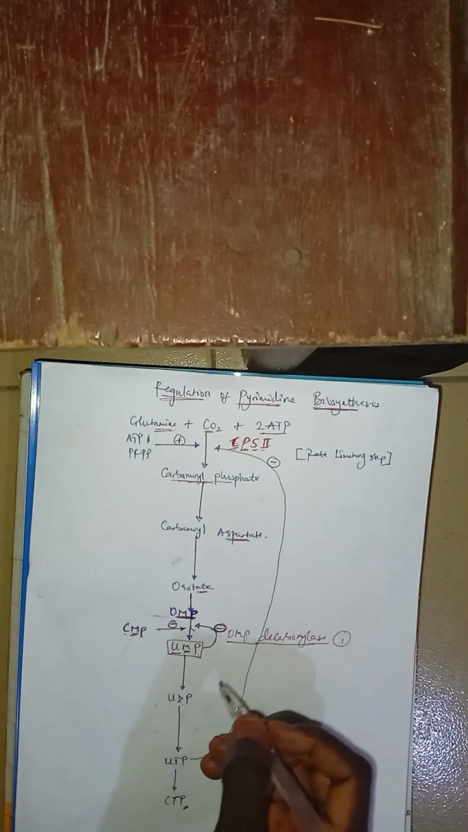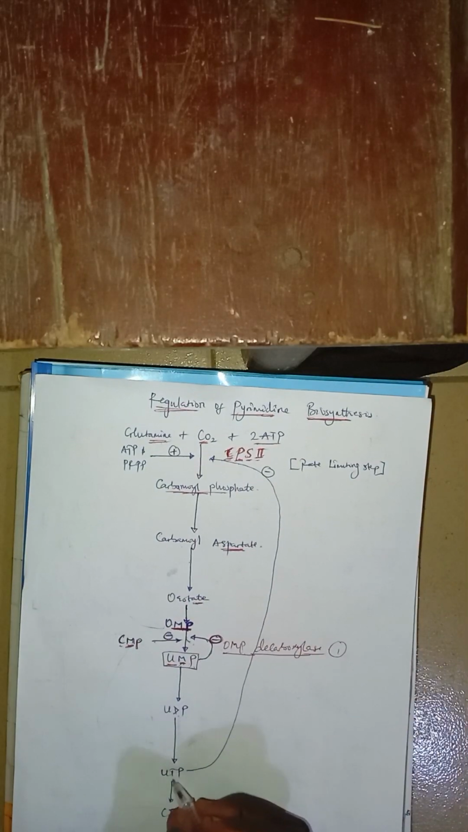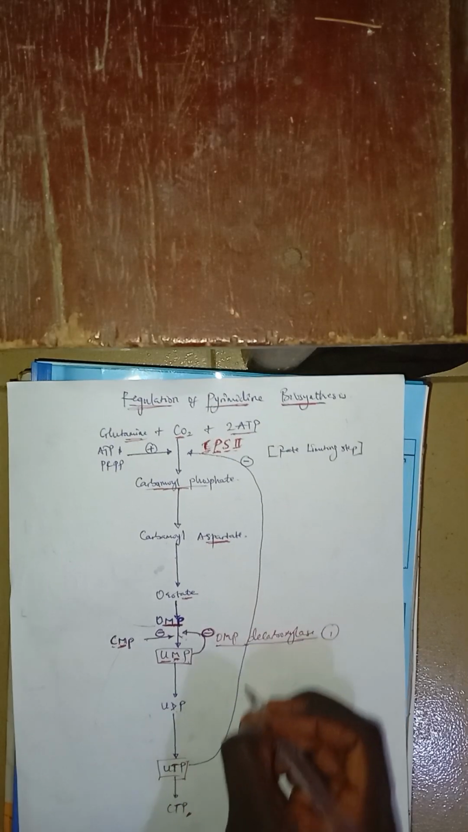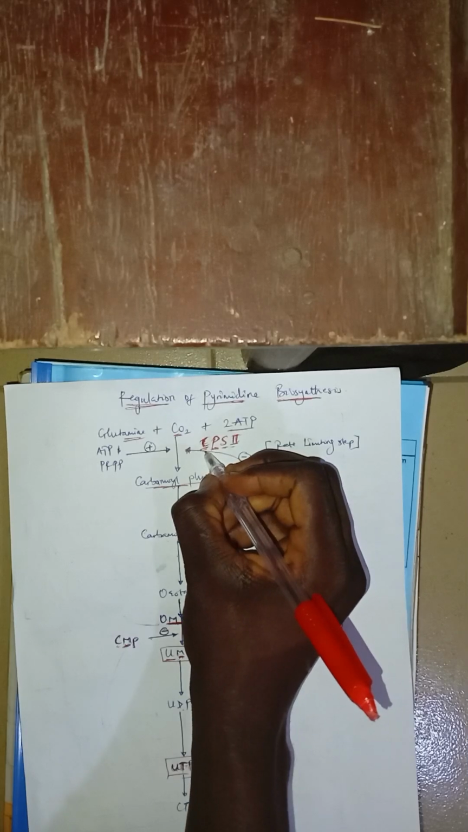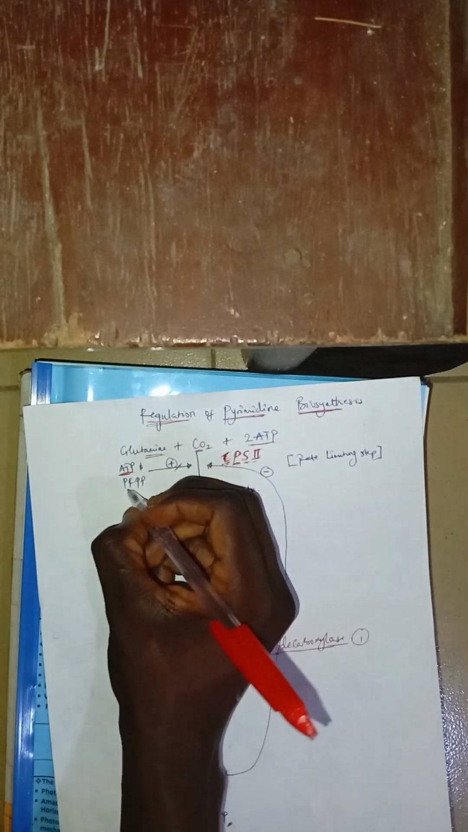All right. Then, once I'm done with the regulation of this step, let's move further. This one that is triphosphate, UTP, uridine triphosphate, can inhibit this step one enzyme. Is that not so? Then again, what can now stimulate the step 1 enzyme? High levels of ATP and high levels of PRPP. Can you see it now?